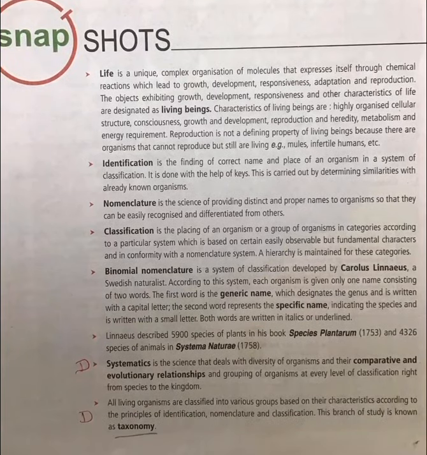Now next we go to identification. Identification is the finding of the correct name and place of an organism in a system of classification. It is done with the help of keys. This is carried out by determining similarities with already known organisms. Now, once organisms develop, varieties of organisms are formed. How to identify which is what?